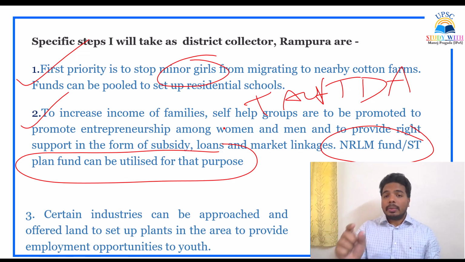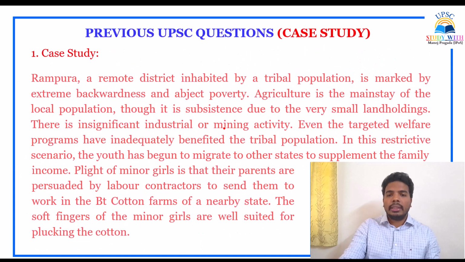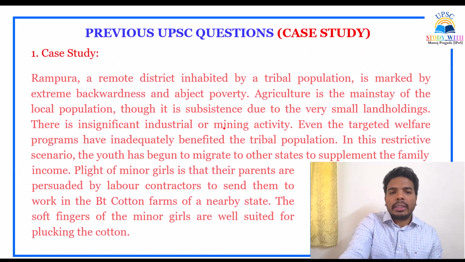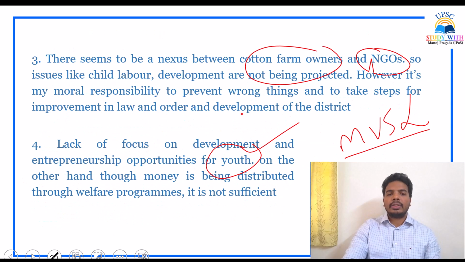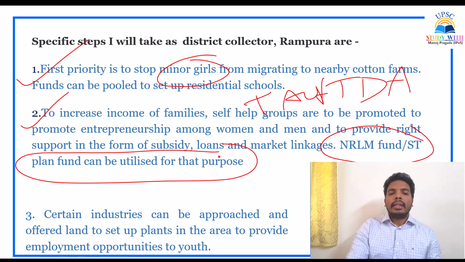Next, since they have mentioned that there is no industrial activity, if you see the question, there is no insignificant industrial or mining activity. So what should I do as a district collector? I should invite certain industries, and I should offer them land to set up, so that youth will be employed and there will be no migration of the youth from that area.